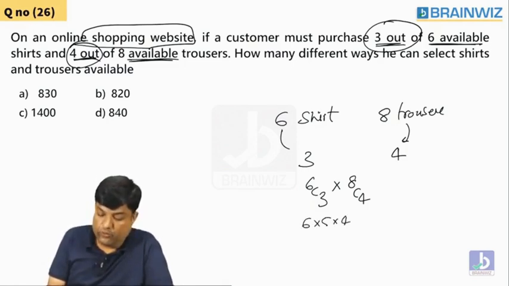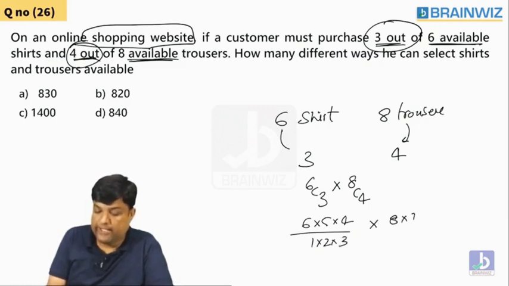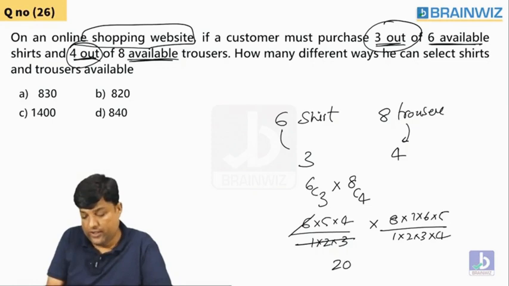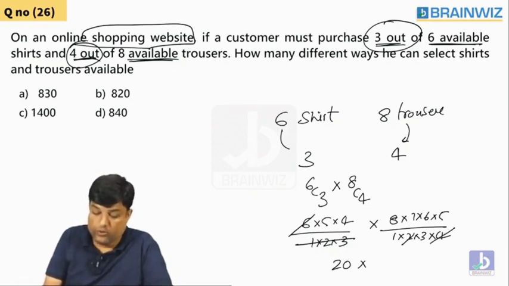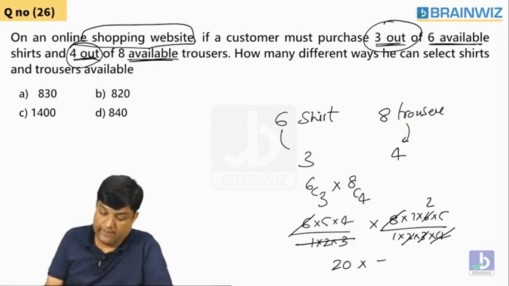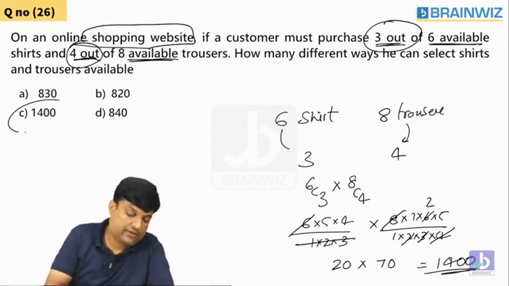So 6C3, you all know that: 6 into 5 into 4 divided by 1, 2, 3. And also 8C4: 8 into 7 into 6 into 5 divided by 1, 2, 3, 4. 1, 2, 3 is 6, 6 cancels out. This is 20. 4 2s are 8, 3 2s are 6, and the answer is 70. People say it's 1400. That's the answer.